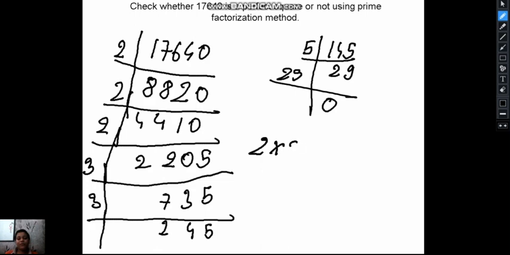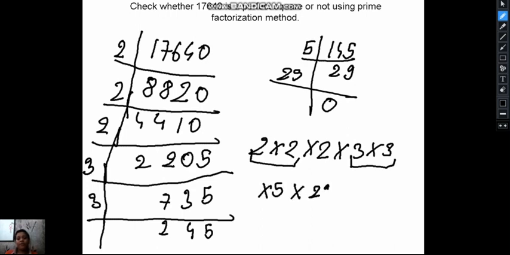2 into 2 comes in one pair. Then this 2 remains, and 3 into 3 comes into pair. But 5 and 29 do not make a pair. So 2, 5 and 29 do not make a pair. That's why it is not a perfect square. 17640 is not a perfect square. But we can make it a perfect square if we multiply it by 2 and 5 and 29 once again.